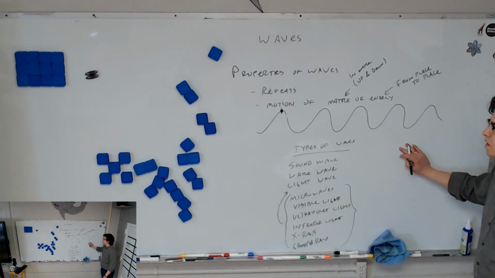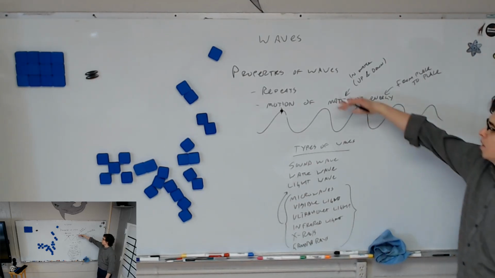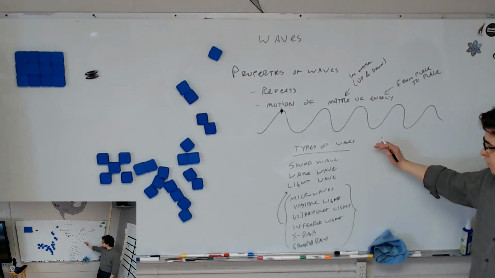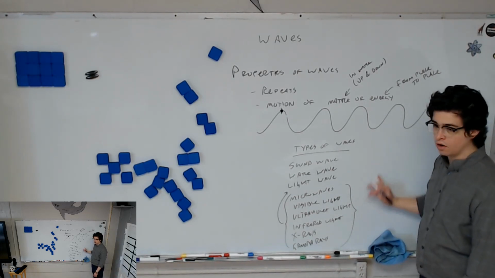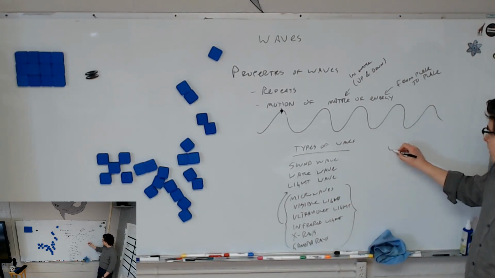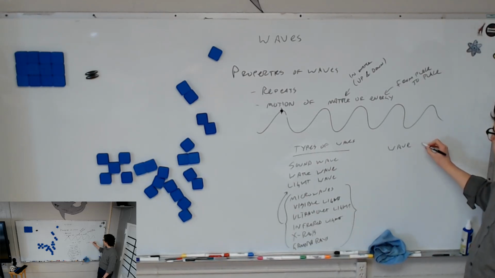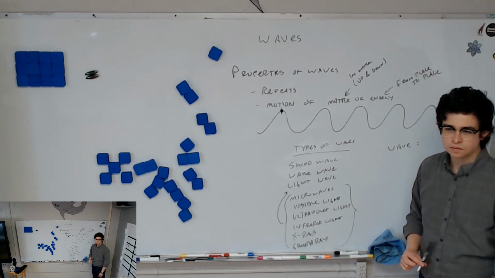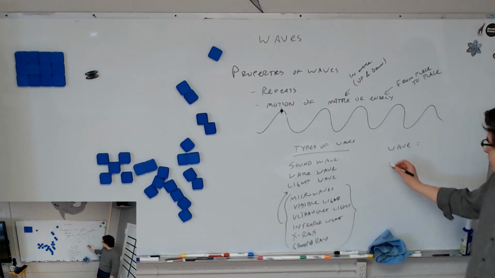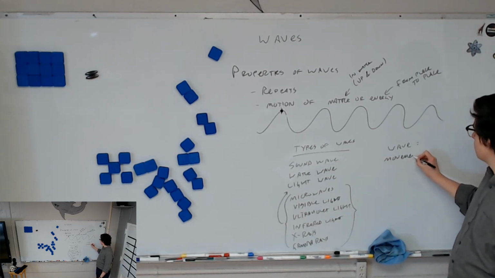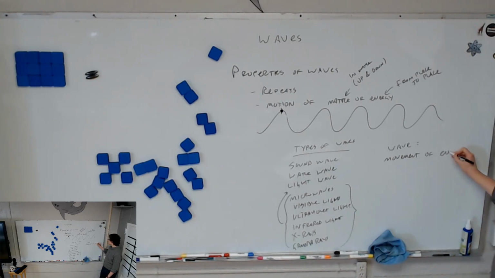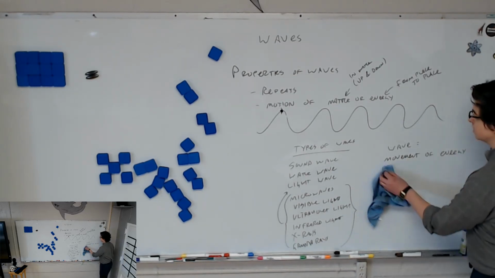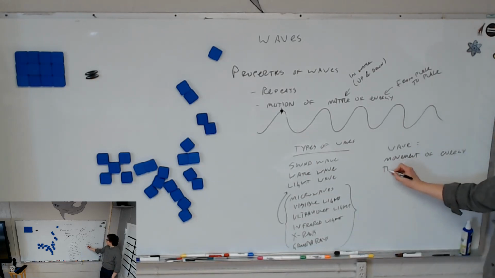So can we think of a definition now that we have these properties of waves? It repeats, it must move energy. We have some different types of waves. Can we think of something that is true for all of these that could be a definition of a wave? A wave is what? The movement of matter. Okay, the movement of matter and energy. Let's put energy instead. The movement of energy through